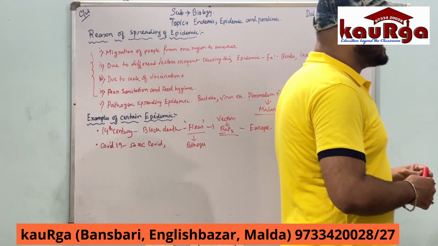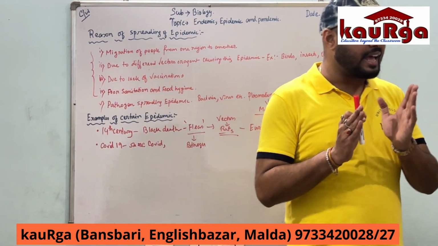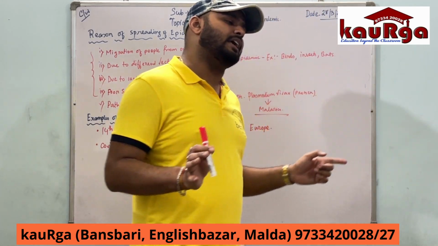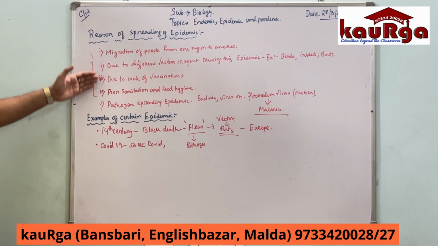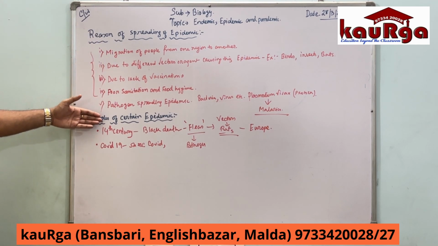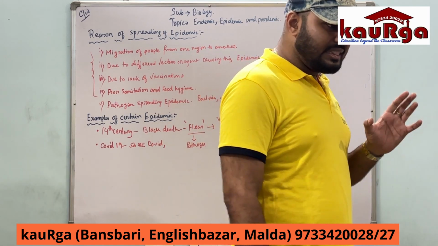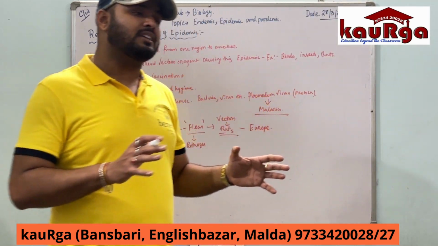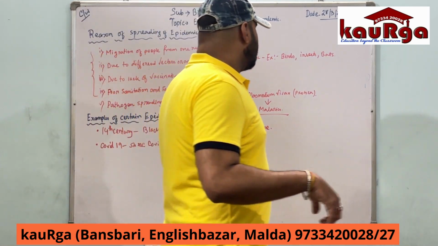It's not necessary like that, but yes, a pandemic does not occur before an epidemic. Once it becomes an epidemic, then it spreads like a pandemic. Because epidemic is the reason, you can understand. These are the 4 or 5 reasons which are responsible for the spreading of this epidemic disease. And this epidemic disease, when spread on a large scale, becomes a pandemic. Am I clear? Okay.